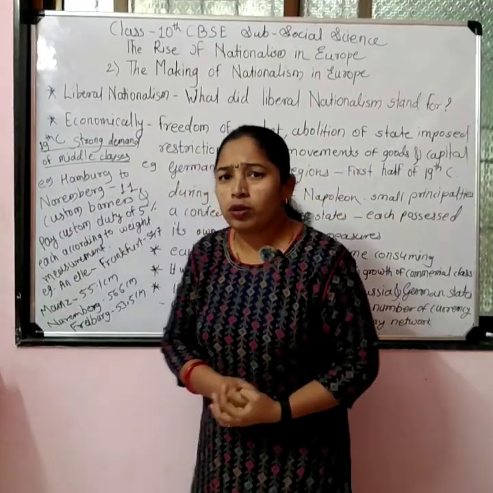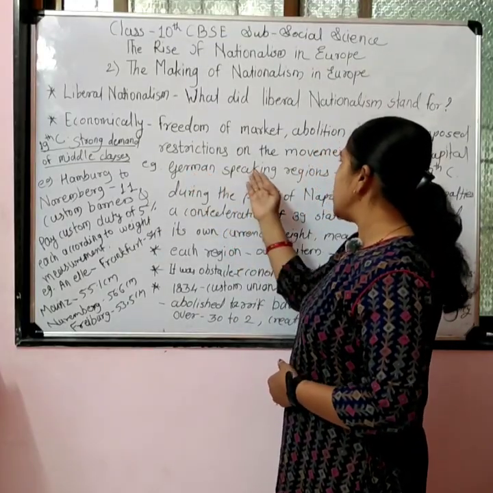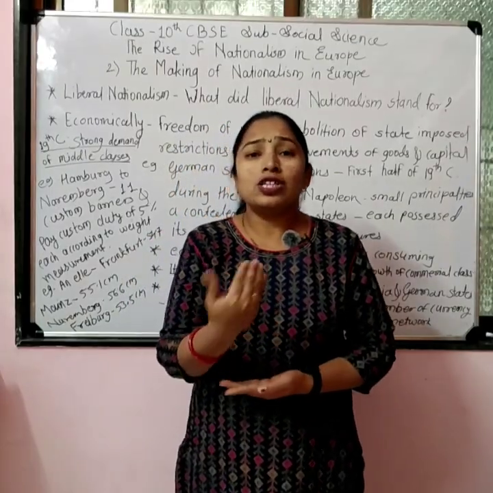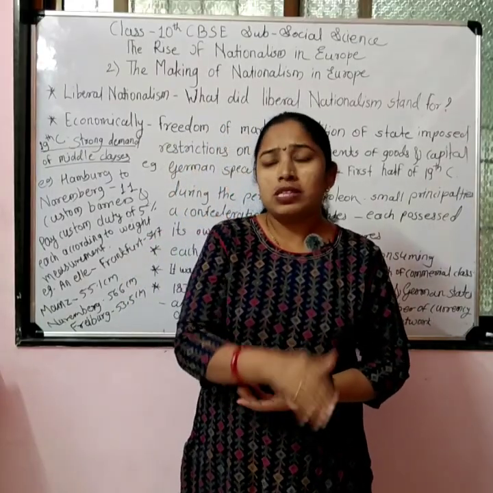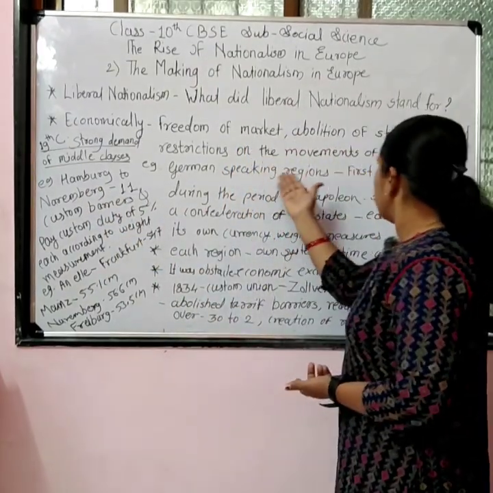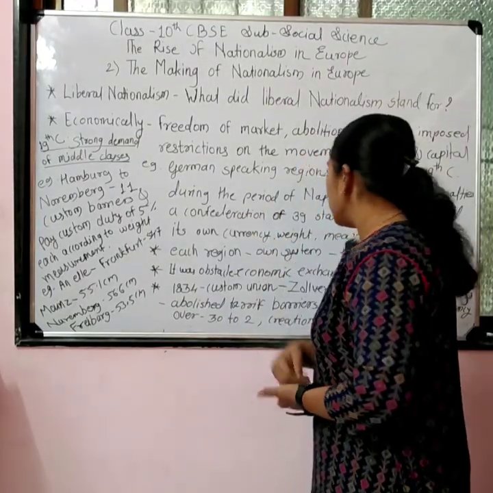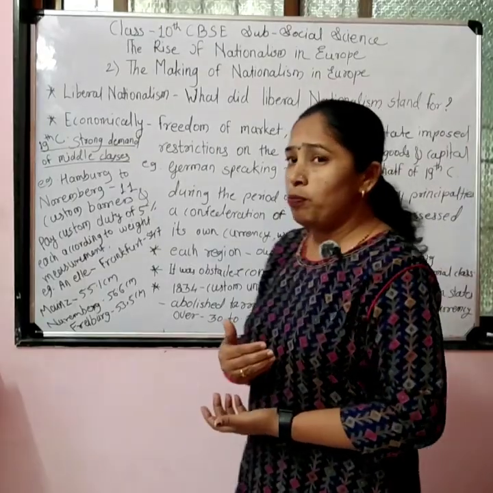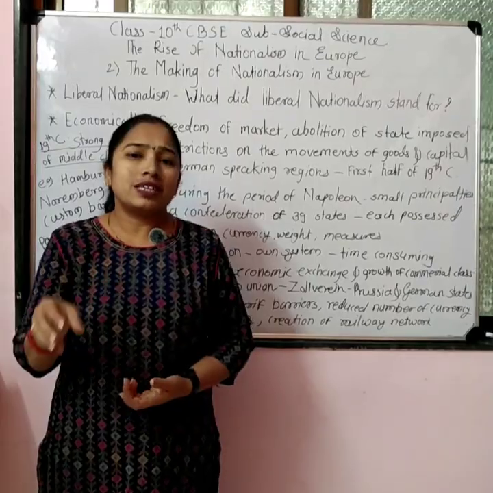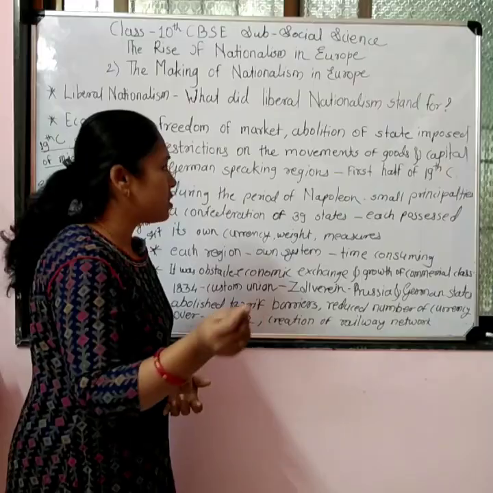If we especially talk about the German states, as an example, the German-speaking regions in the first half of the 19th century, what was the situation of trade and business activities? During the period of Napoleon, there were small principalities of the 39 confederation states. It means the German state was divided into 39 small states.